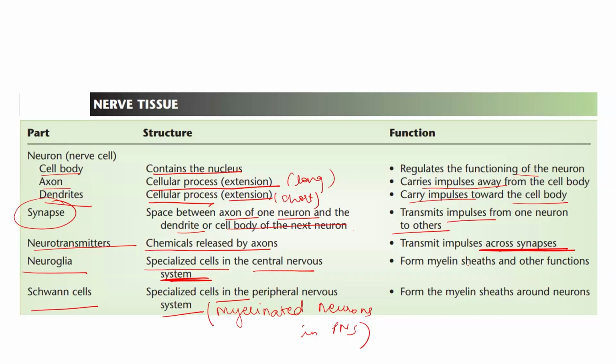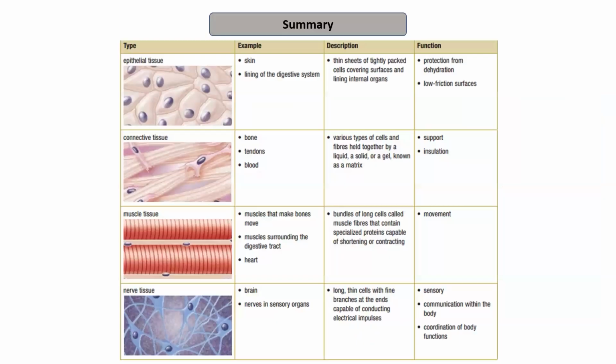Then the function of neuroglial cells in the CNS is to perform functions like prevention from bacteria, forming the cerebrospinal fluid, etc. Schwann cells form the myelin sheath around the neurons. So this is the summary of the overall 4 different types of tissues which are present in living organisms: epithelial tissue, connective tissue, muscle tissue, and nerve tissue.